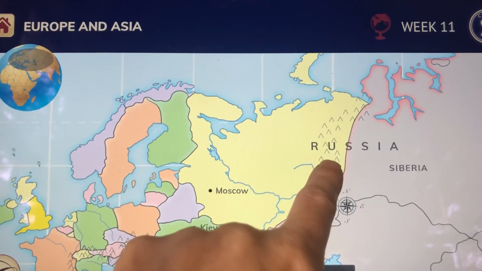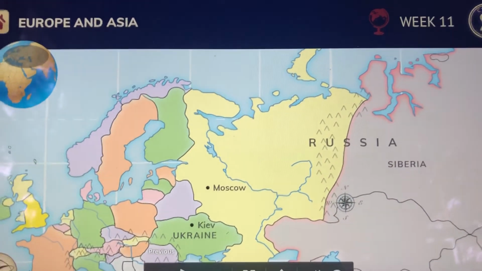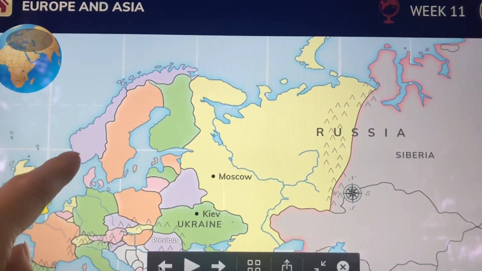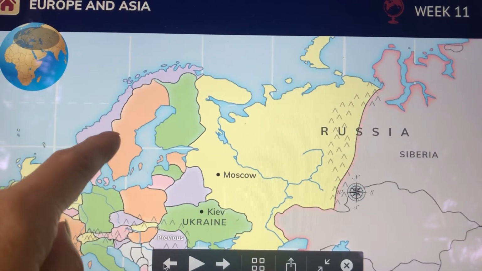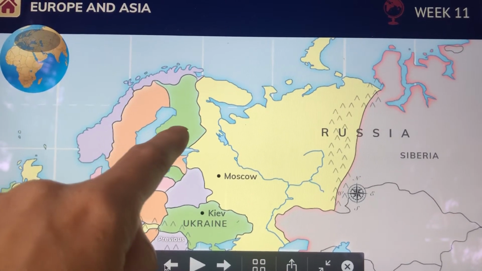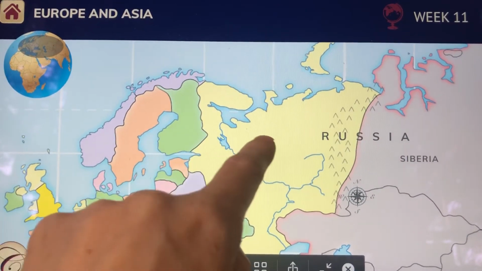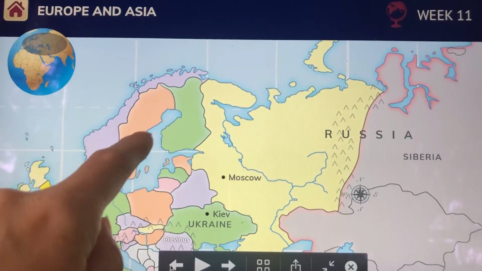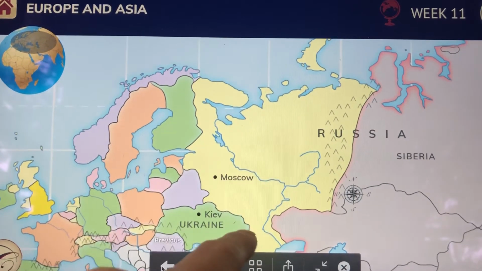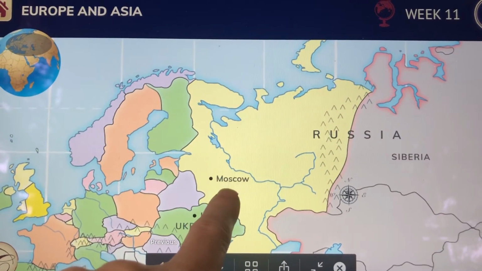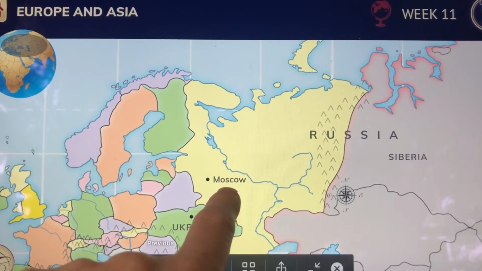Or you can remember it whenever we learn these countries up here, we're going to say NSFR, which is no soup for Russia, which is Norway, Sweden, Finland, Russia. Or you could also tie it with its capital, which is Moscow.